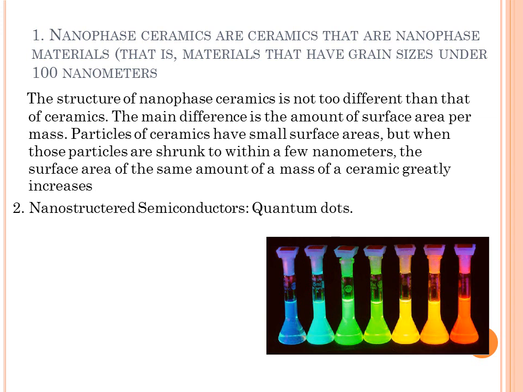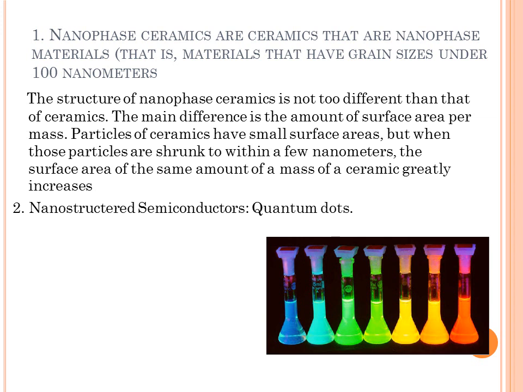The structure of both is the same. The structure of nanophase ceramics is not too different from that of ceramics, but the difference is in the amount of surface area. The main difference is the amount of surface area per mass.